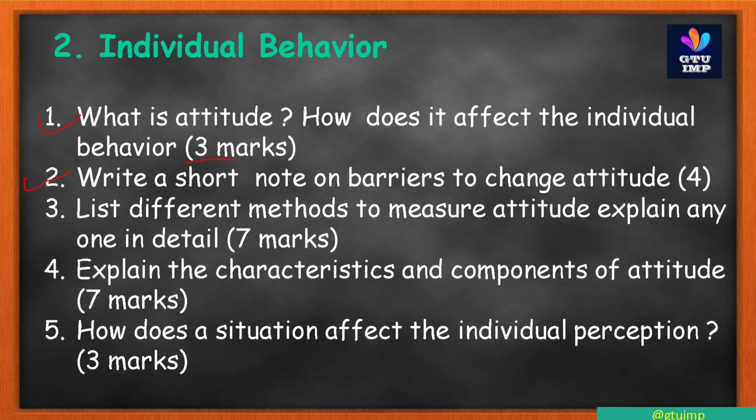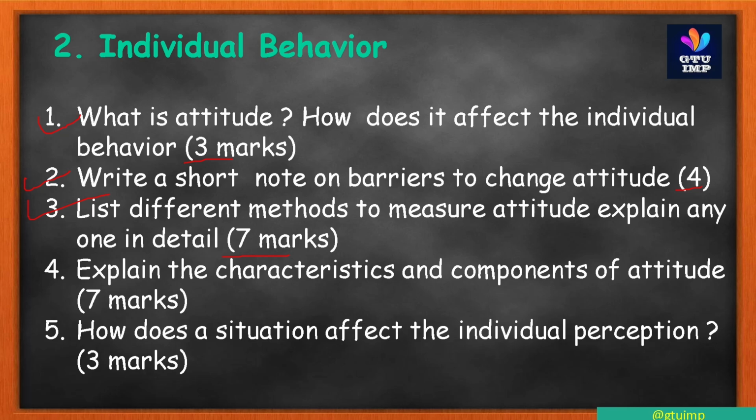Don't forget. Second question: write a short note on barriers to changing attitude. It is also asked for 4 marks. Third question: list different methods to measure attitude and explain any one in detail. It is also asked for 7 marks. This is also an important question, so don't forget to prepare any 7 marks questions.